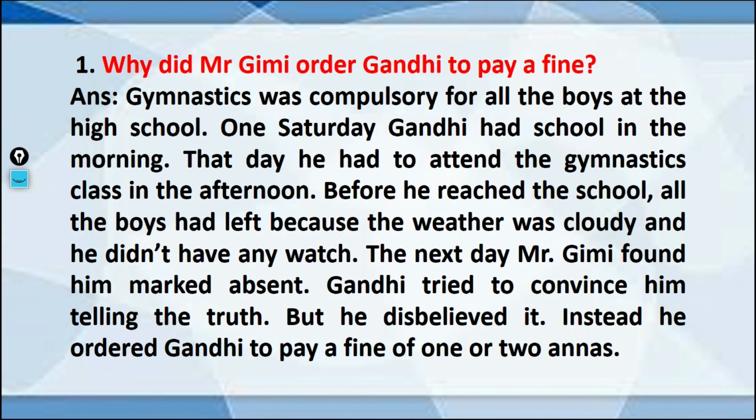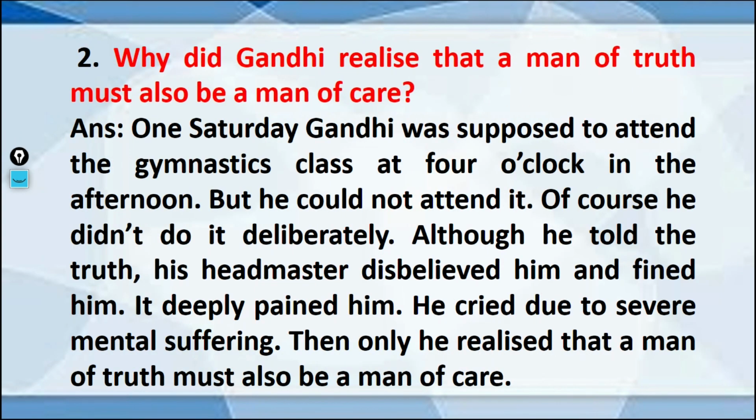The next day, Mr. Jimmy, the headmaster, found him marked absent. Gandhi tried to convince him by telling the truth, but he did not believe it. Instead, he ordered him to pay a fine of one or two annas. This is an important question; it may come in the examination.